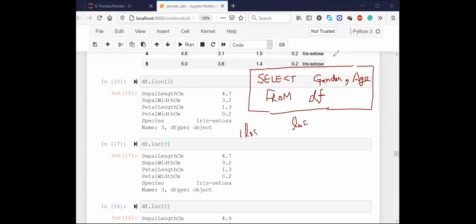You don't have anything, you just have this query. You want to replicate it in pandas. Yes, Anamika, correct, right? You are going to use loc. You don't have the data frame, you don't have anything. You just know that the data frame is called df and the columns are called gender and age. Now, can anyone write the query?